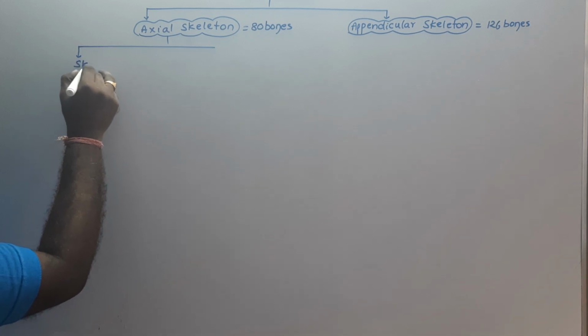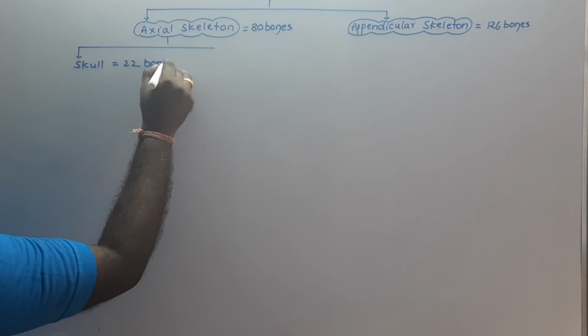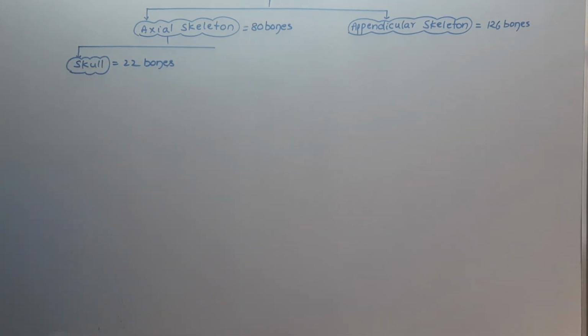Among these 80 bones, the skull itself comprises 22 bones. The human skull is composed of 22 bones.